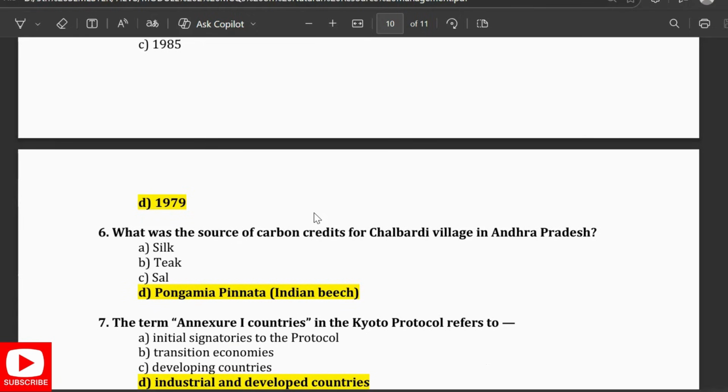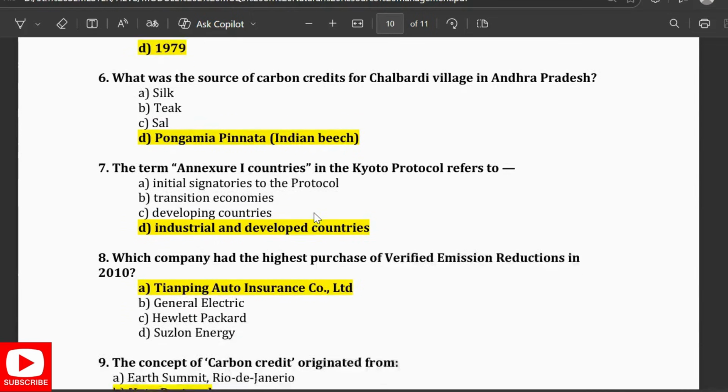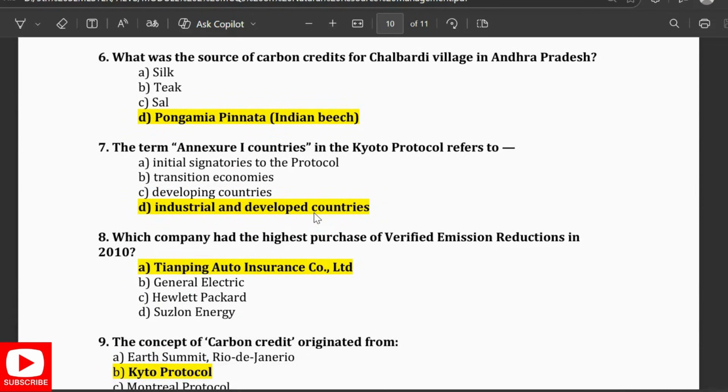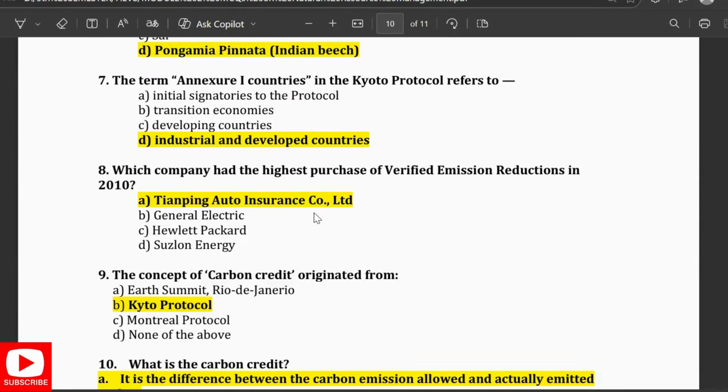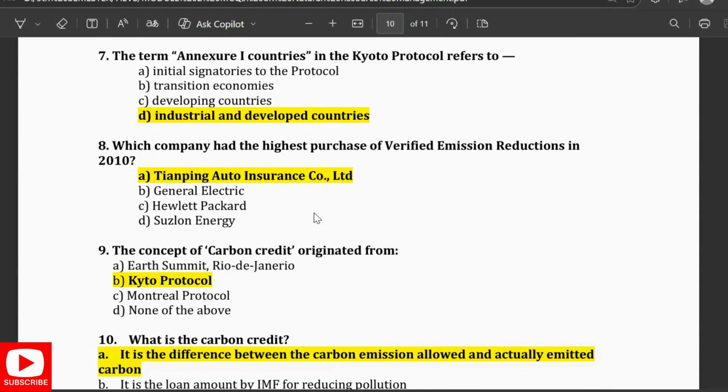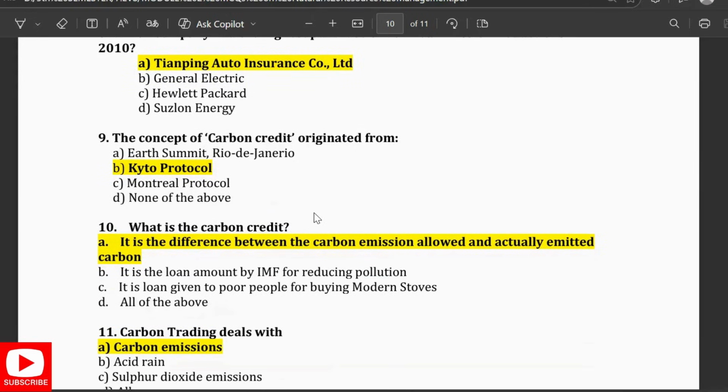What was the source of carbon credits for Chalbati village in Andhra Pradesh? It is Indian bees. The term Annexure 1 countries in the Kyoto Protocol refers to industrial and developed countries. Which company had the highest volume of verified emission reductions in 2010? It is Tianping Auto Insurance Co. Limited. The concept of carbon credit originated from the Kyoto Protocol.